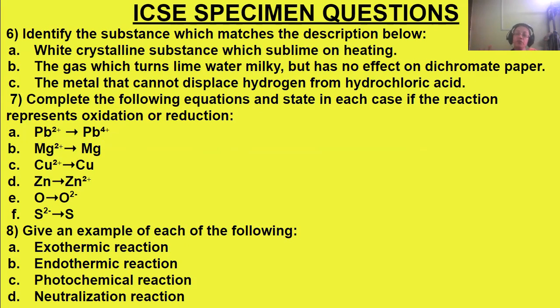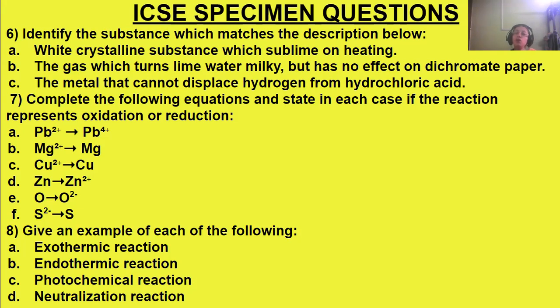From the definition of oxidation, we know that if it loses electrons, then it gets oxidized. And if it gains electrons, it will get reduced. So in this case, lead 2+ will lose electrons and get oxidized. Second case, magnesium 2+ becomes magnesium in the ground state, that is zero state. So +2 will gain electrons to form metal magnesium, ground state.